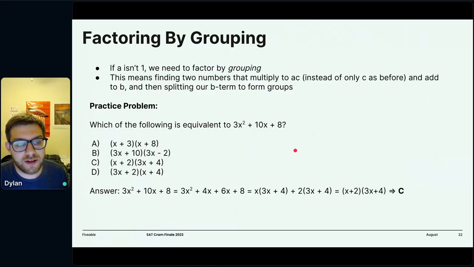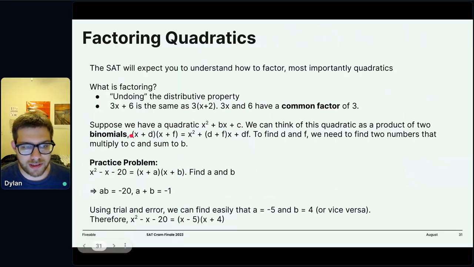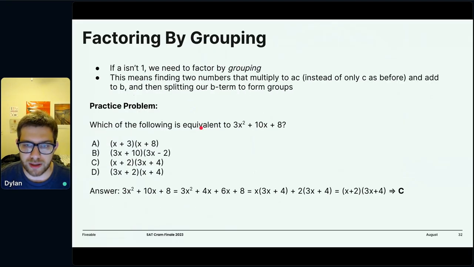So the caveat here is that this only works when a is equal to 1, right? Because x times x is going to get us 1x squared. So if this is like 3x squared, we have to figure out, well, now we have 3f and 3d, so we have 3 times something, and that screws everything up. So we need another method of factoring that allows us to have an a term instead of just being 1. And that's where factor by grouping comes in.